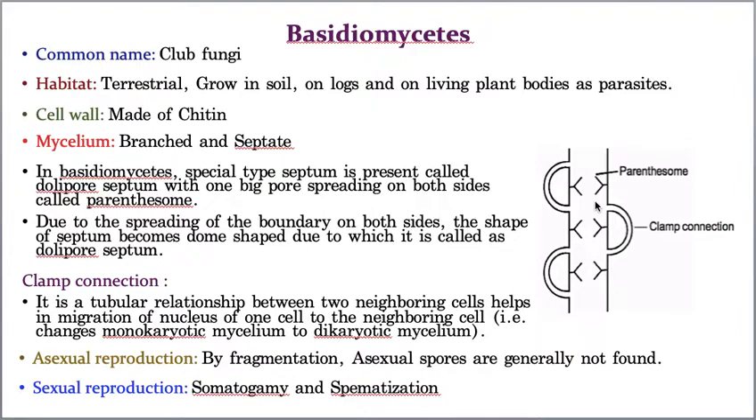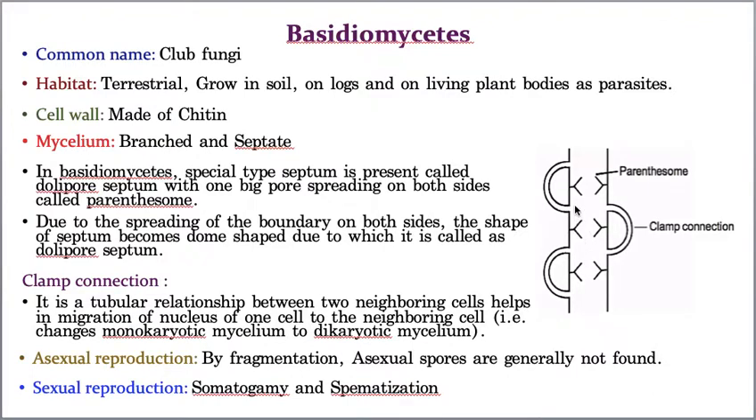I'm strongly thinking you understood what is the Dolipore septum and parenthesome. Now I am taking one more speciality. I already told you one. Basically, the Basidiomycete mycelium is very special. First speciality: presence of the Dolipore septum. The second speciality is also there. What is that? The clamp connection.